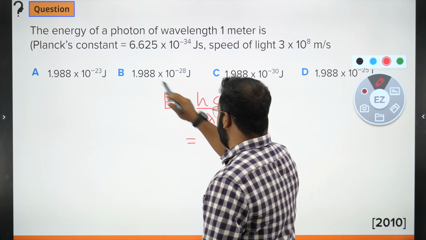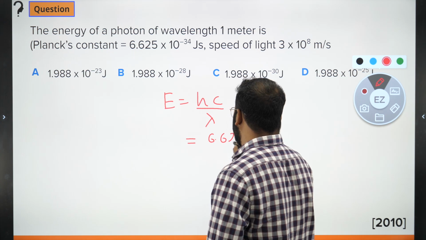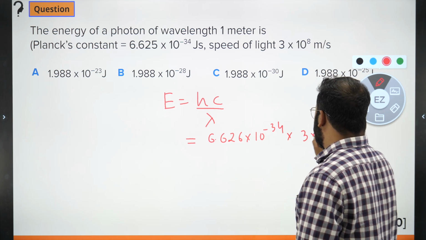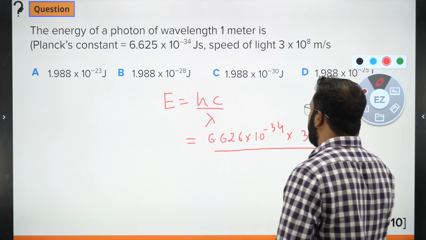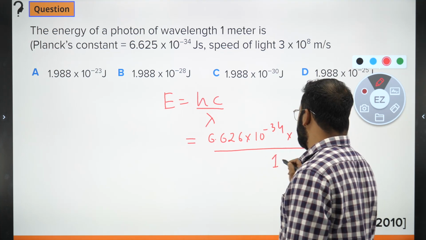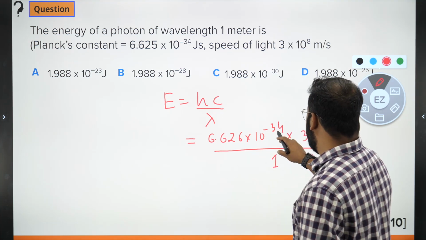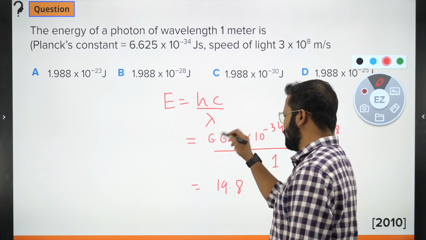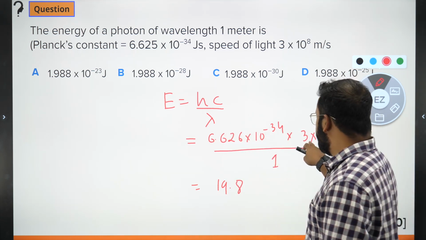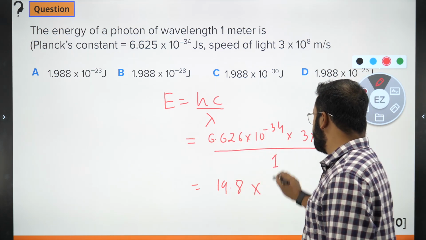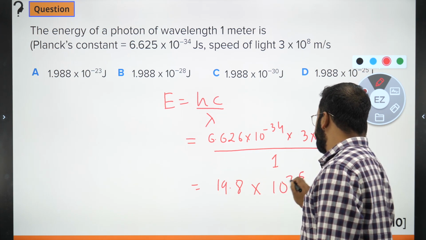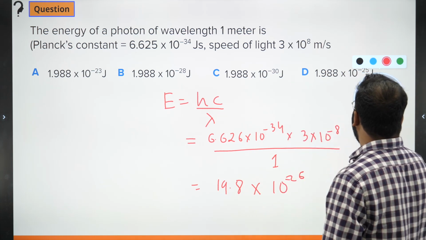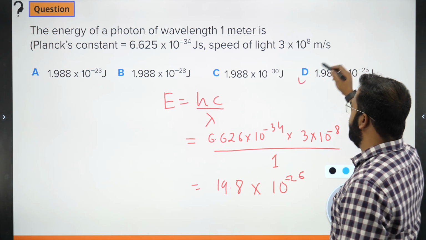The value of h is given. Planck's constant is h, 6.626 times 10 raised to minus 34 times 3 times 10 raised to 8 upon 1 meter. So what will this value be? It will turn out to be somewhere about 19.8. I approximated 6.626 to 6.6; 6.6 times 3 is 19.8 times 10 raised to minus 26, which gives me an answer of 1.98 times 10 raised to minus 25. The right answer should be D.